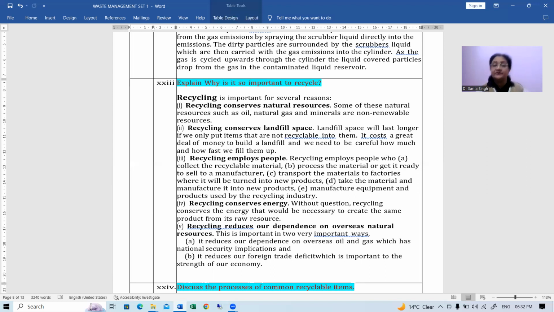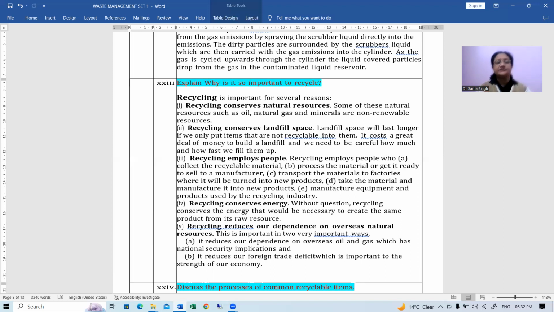Then recycling employs people. When the recycling is done, there are different stages, right? And these are being done by different people. So all these people are getting employment. Okay, so it actually helps in giving employment to several poor people. Recycling employs people who, number one, collect the recyclable material. Number two, process the material or get it ready to sell to a manufacturer. Number three, transport the materials to factories where it will be turned into new products, right? So in this way, at different stages, you'll find different work is being done by different people.